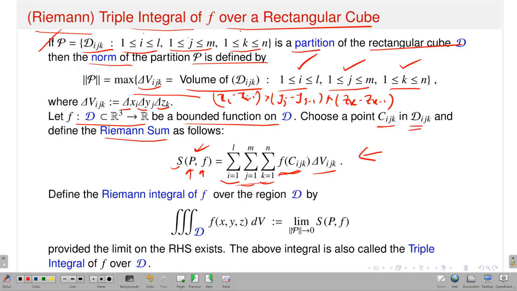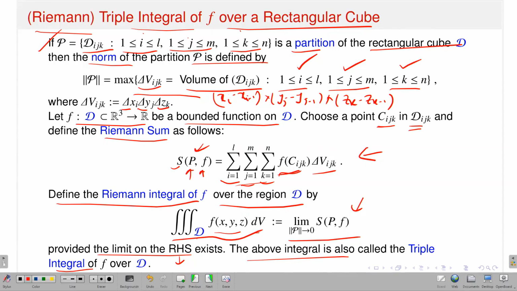Now, I will define the Riemann integral as I defined it in the R2 setting, the double integral setting. So, I will say take finer and finer partitions. In other words, if the norm of the partition goes to 0 and the limit exists, then I will say that my function is Riemann integrable. So, that is exactly what I have defined. Define the Riemann integral of f over the region D, which I denote as the triple integral over D of the function f(x,y,z) dV, as the limit as norm of P goes to 0 of this Riemann sum, provided the limit on the right hand side, RHS stands for right hand side, exists. The above integral is also called the triple integral of f over D.